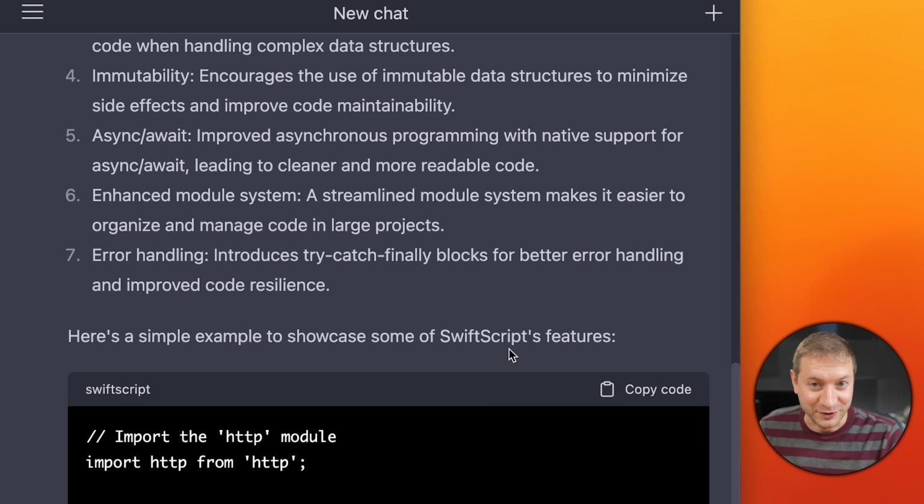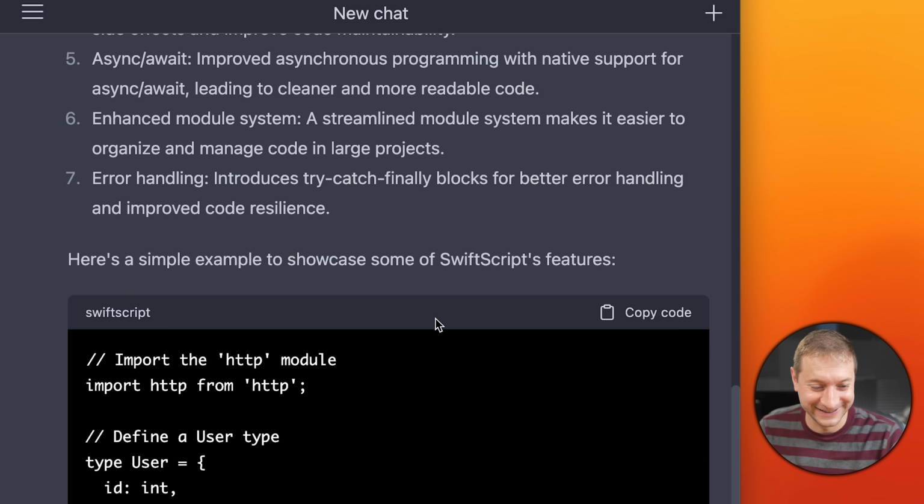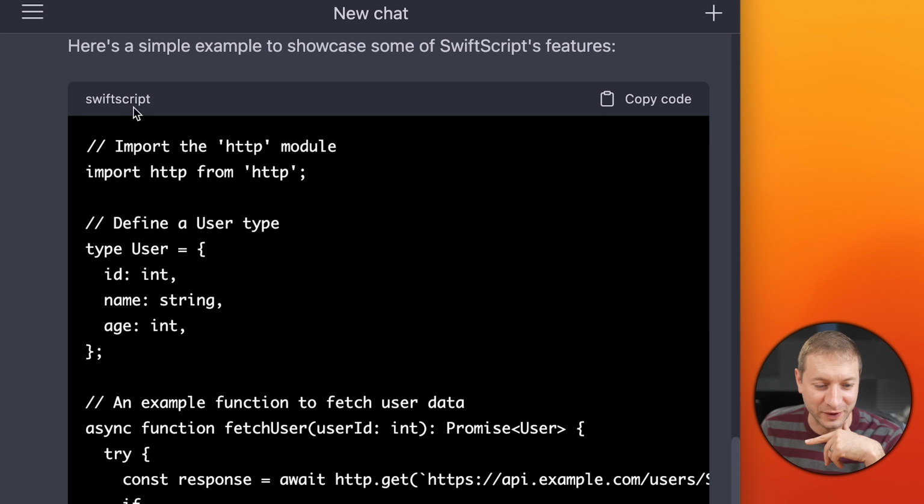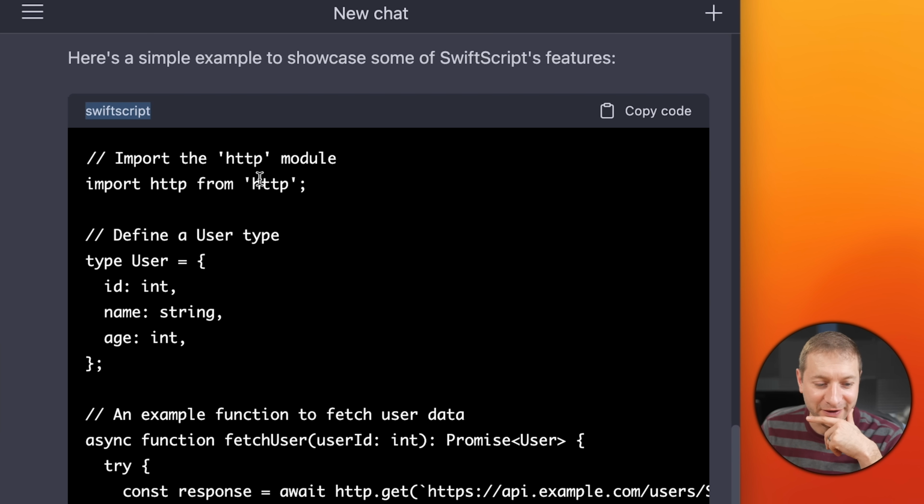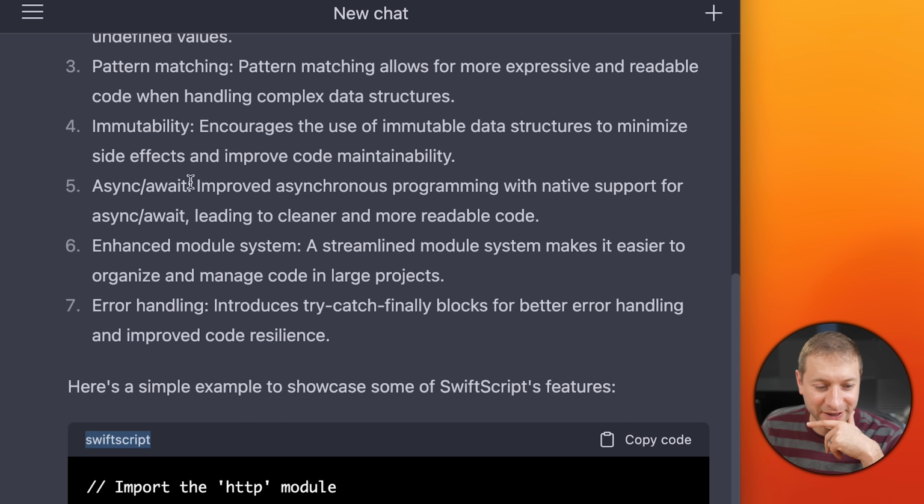It's gonna have some code samples for me. It doesn't know how to syntax highlight SwiftScript, but it labeled this window as SwiftScript. This is kind of cool. Immutability, async await, enhanced module system, and error handling. This is a good start.